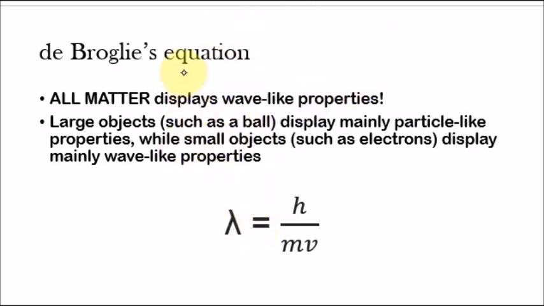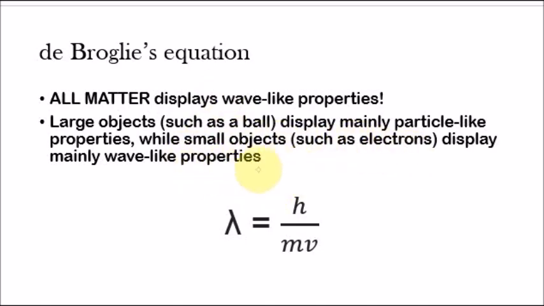The equation that shows this relationship is called de Broglie's equation. I've written it here, and it says that Planck's constant over the mass times the velocity of any object equals the wavelength of the wave that it produces. Now this is an important part: large objects such as a ball display mainly particle-like properties, while small objects such as electrons display mainly wave-like properties. So the larger the object, the more it's going to be like a particle, and the smaller the object, the more it's going to be like a wave.